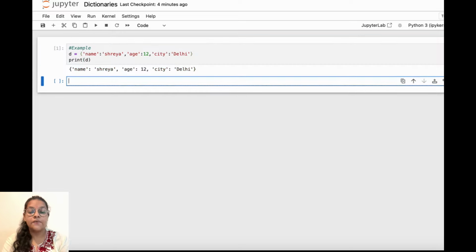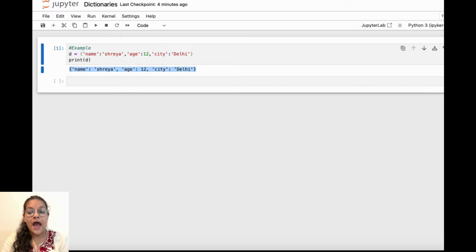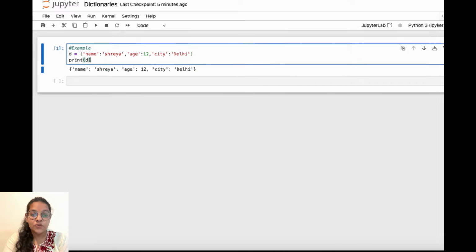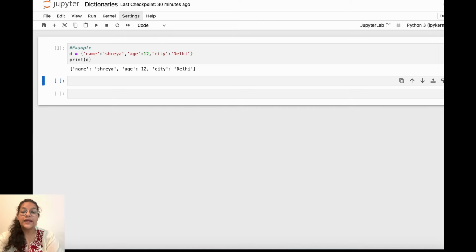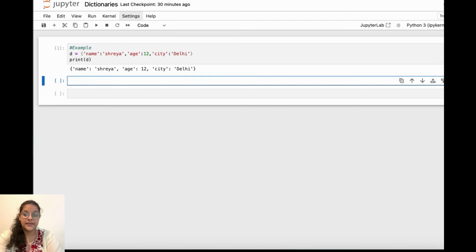So this is the first dictionary we created here, and dictionaries are very helpful when you want values. You can access them using the keys only. So this is the easiest way to find any value in big data projects. So next we move on to creating dictionaries. Creating dictionaries is very easy. We just have to use curly braces and key value pairs, and the dictionary is created.